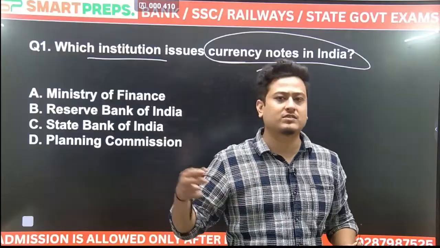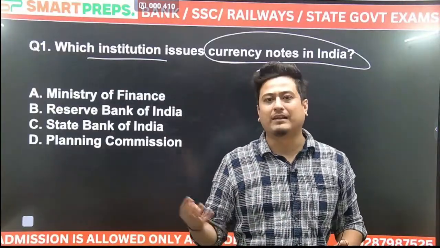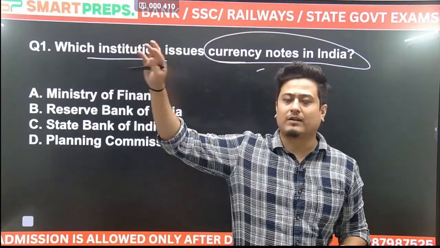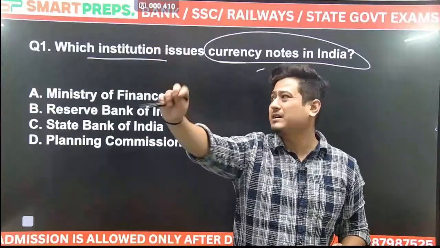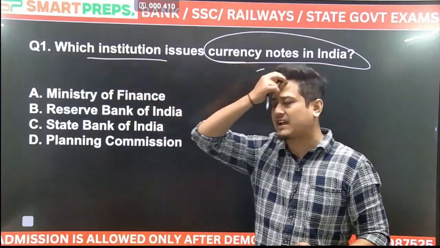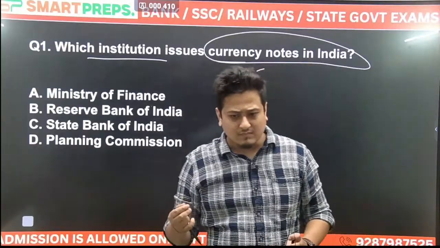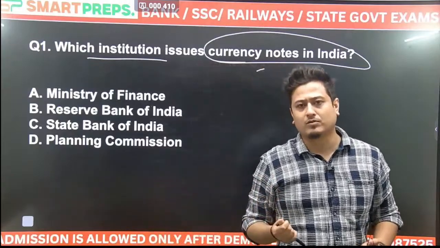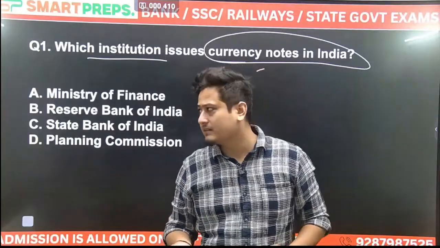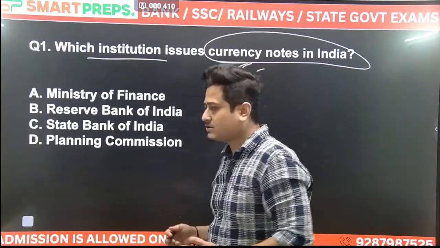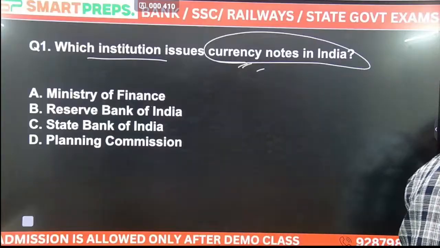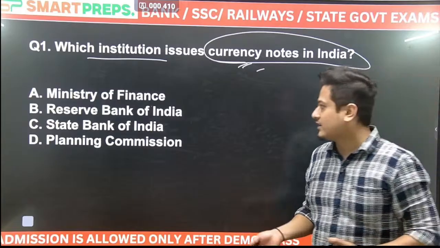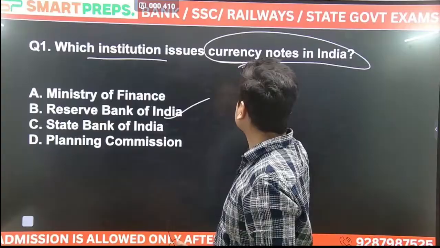But still the cash flow is there. We still use cash for many reasons, sometimes for the technical defect. कभी कभी नेटवर्क नहीं रहता, कभी कभी वहाँ पे where we stay there is no network there. For some kind of such reasons, still we use cash. And you have seen the currency notes that we use: 100 rupee note, 200 rupee note, 500 rupee note. 1000 rupee and 2000 rupee notes are not there. So these notes, currency notes, which organization or which institution issues this? Yes, very good. RBI issues the currency notes.